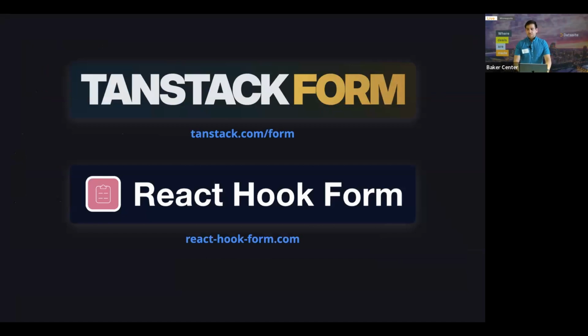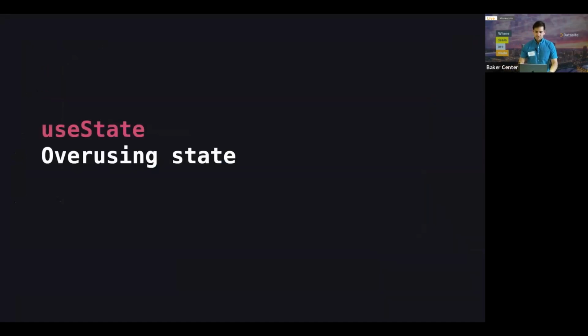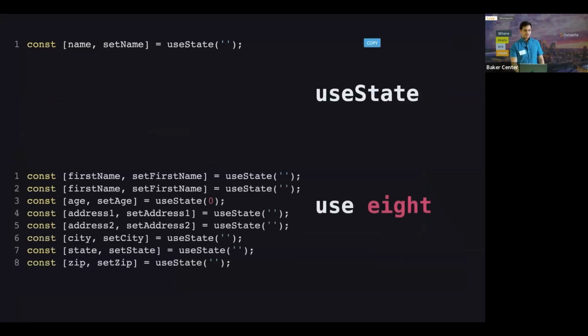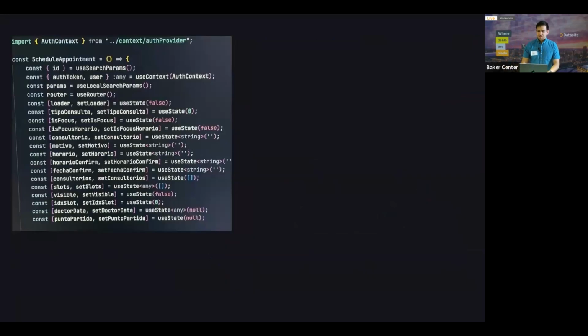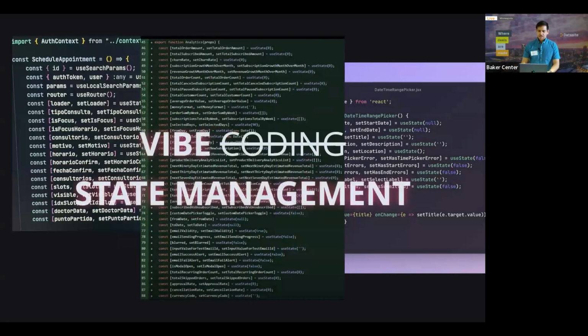So if you do have more complex requirements, there are libraries. TanStack Form is one of them. Also, React Hook Form is a popular one. The point is that they handle complex forms better than you, so don't try to reinvent the wheel. And then, of course, there's one of the more obvious problems with overusing state. You might start with 1 and then you use 8, and then things just get out of control. And all of a sudden you're vibe state managementing.